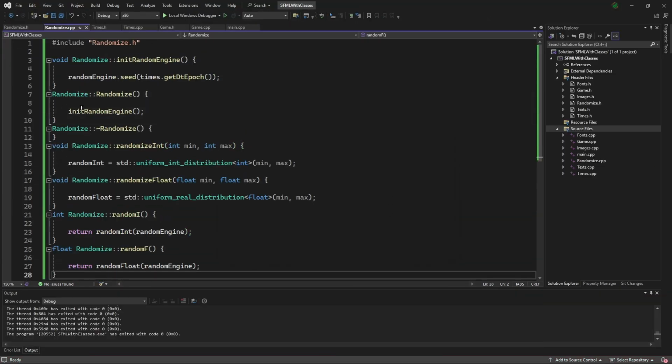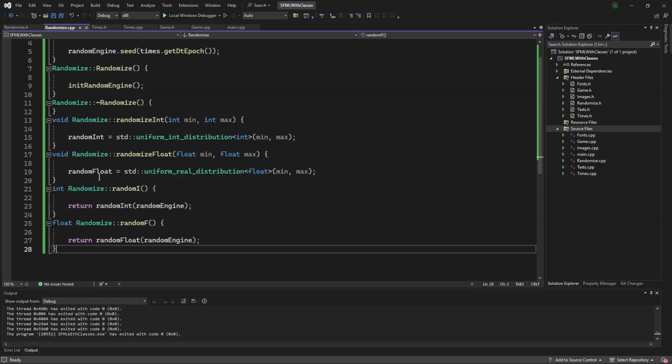So what's going on here is we are initializing the random engine, which is giving the seed of the time since epoch, which is the time on your computer at initialization since 1970. Our randomize int and randomize float are saying that the random int or random float are between and including the min and max value that are input into the function. And our random I and random f are returning to us the random integer or random float that we are specifying.